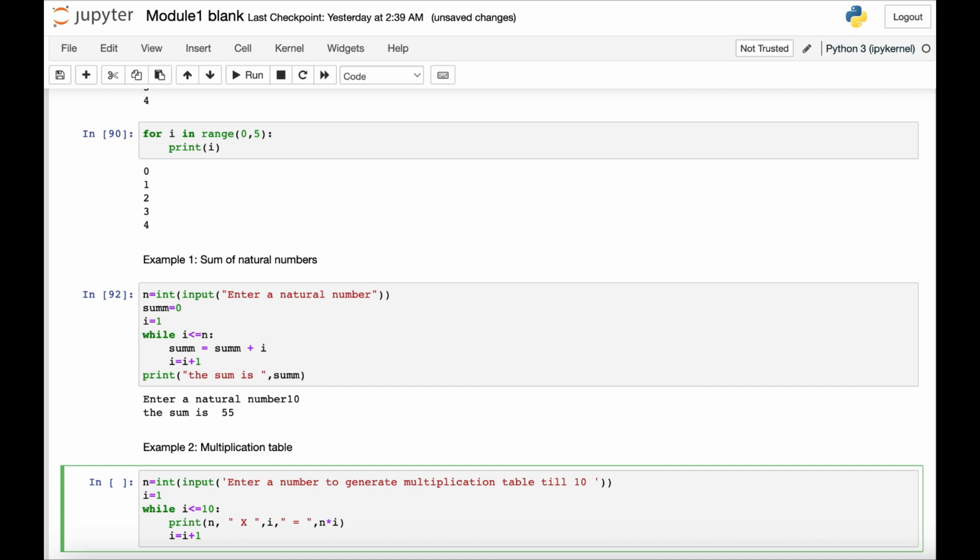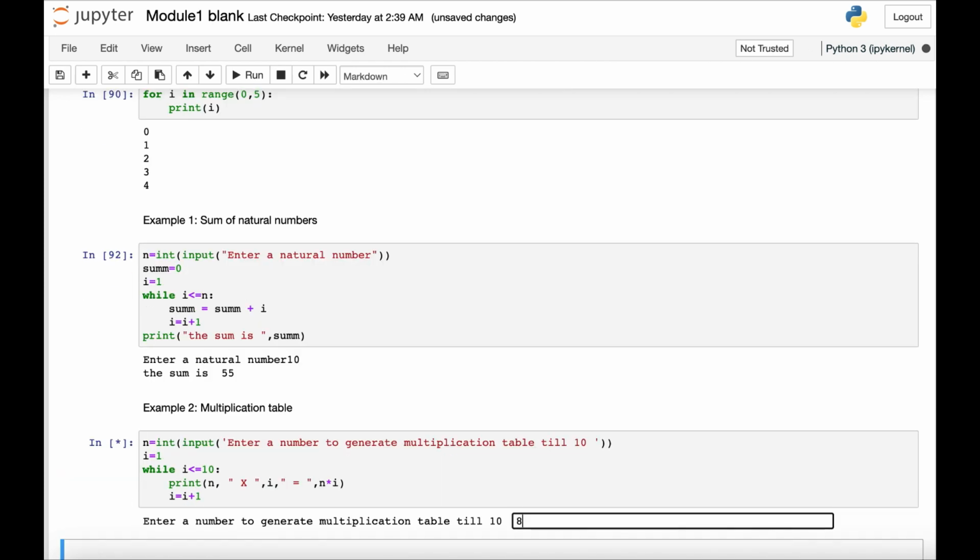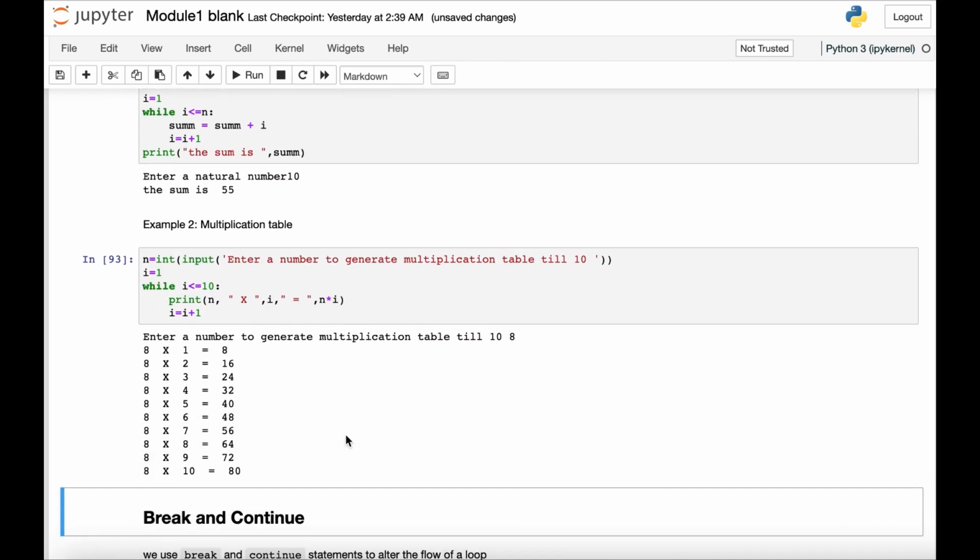So now i has become 2, and then this code will run again, and now i will be 2, and then 1 will be added, i becomes 3, and then this code will run again, and so on. So let's run this code. 8. So we are getting the multiplication table of 8. Right, so this is how the while loop works.